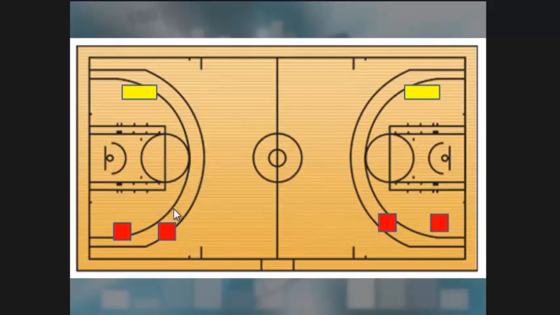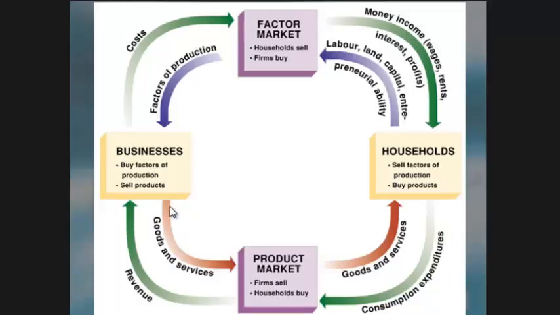And the product market might be the bases, where people are consuming and buying the products. And of course, the businesses and households would just be like the people running around in the dodgeball game. So hopefully the dodgeball game and all these vocabulary words help stick them in your memory.